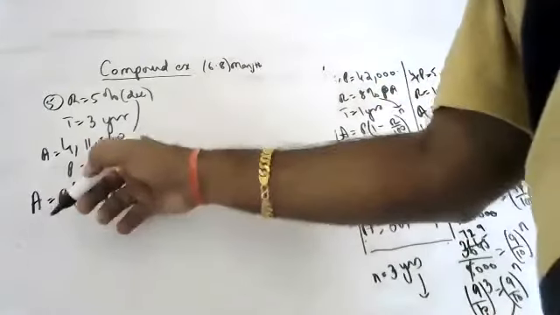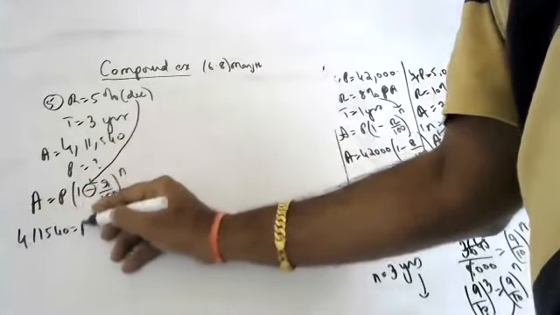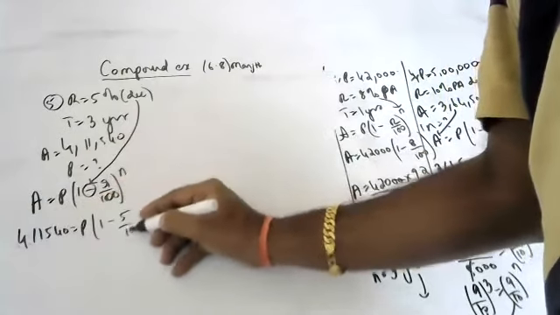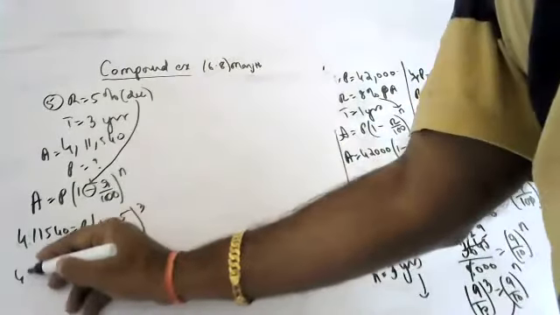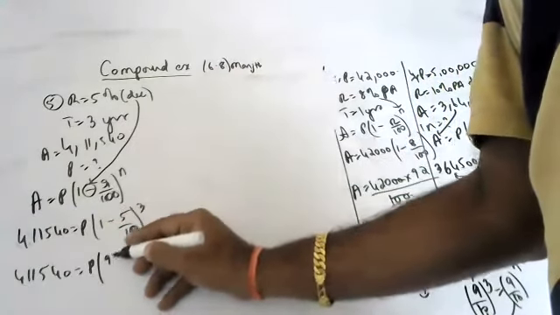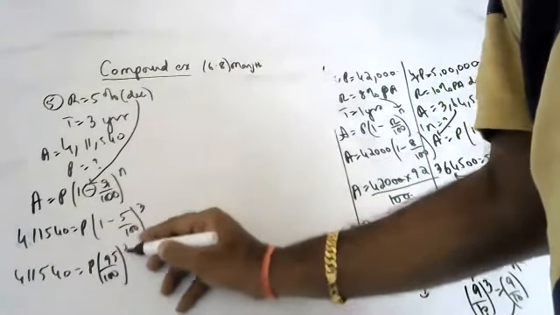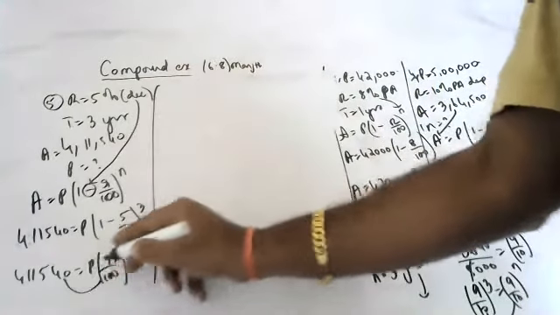So after 3 years, it became 4 lakhs 11,540, which is P into (1 minus 5 by 100) whole to the power of 3. So 4 lakh 11,540 is equal to P into (95 by 100) whole to the power of 3. This goes up, 95 comes down.